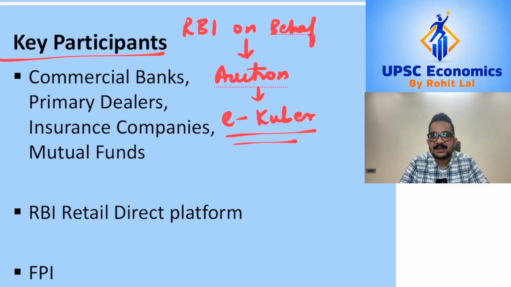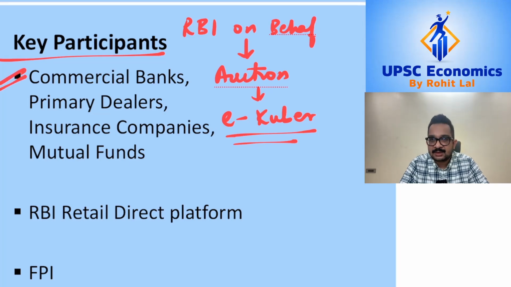Typically, depending on the amount the government wants to raise, RBI selects those bids which are the most competitive bids. That is, those investors who are willing to lend at a lower interest rate are the ones who get selected in this auction which RBI conducts.